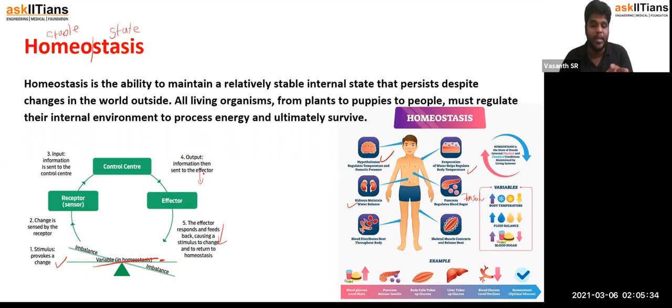So all these things will be taken care of. That is called homeostasis, when the body is maintained at a state of internal stability, with respect to both physical and chemical nature, by a living system. And what takes care of this? It is the endocrine system that takes care of it. I hope every one of you understood about homeostasis.